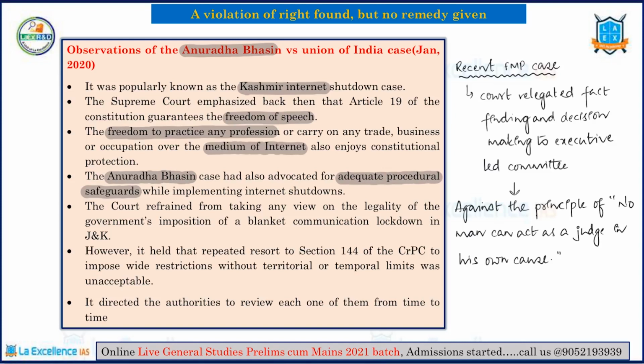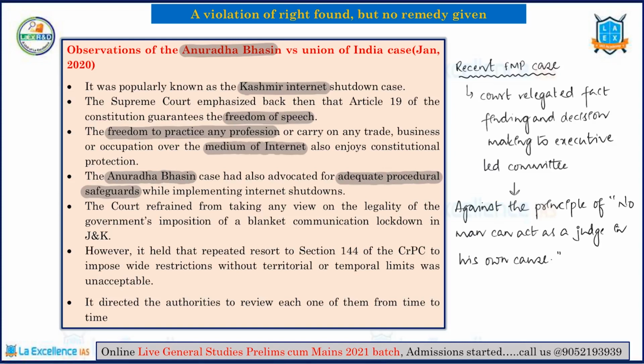Now, the court examined this particular 4G internet shutdown case, and it has been found that this particular shutdown is totally disproportionate. It is quite disproportionate, and even though it is disproportionate, the Supreme Court has not been able to directly provide a remedy.